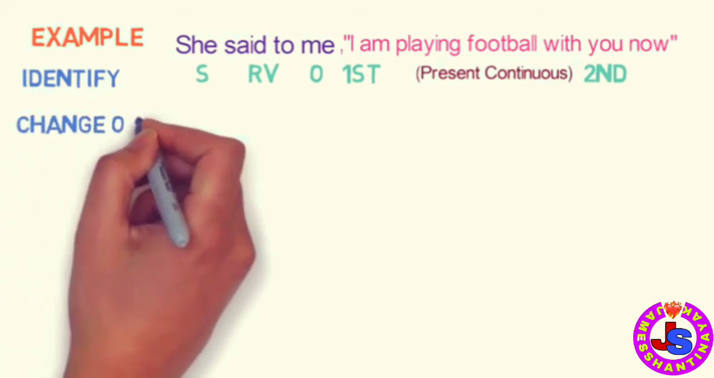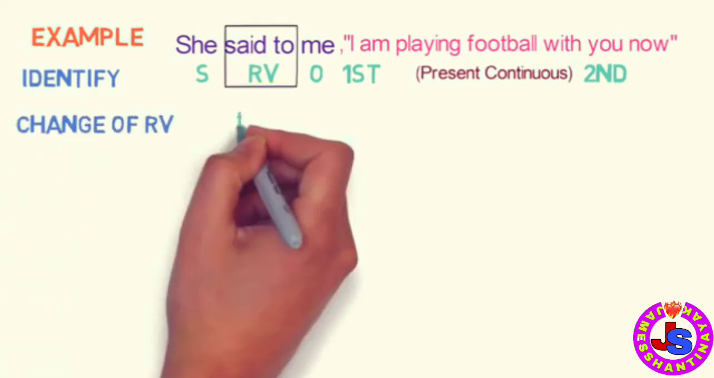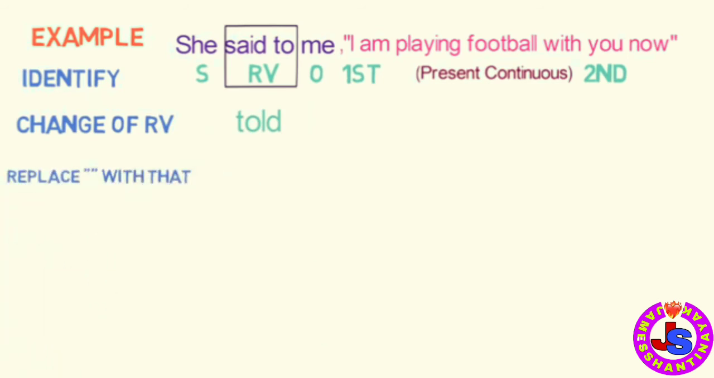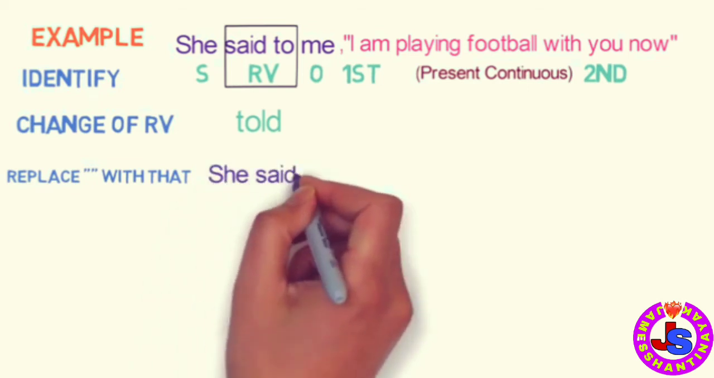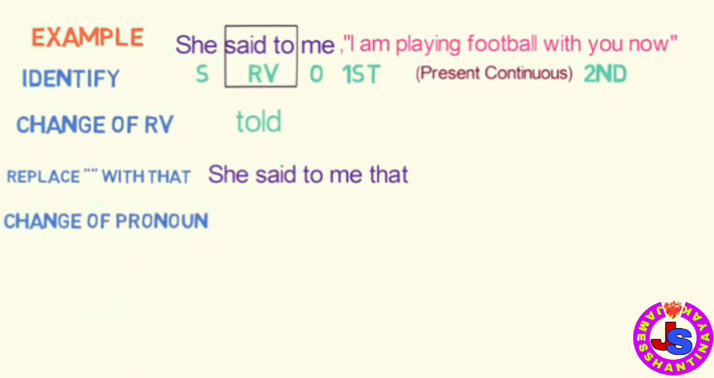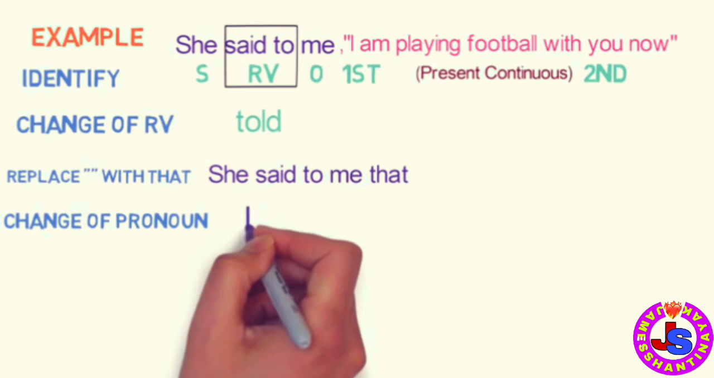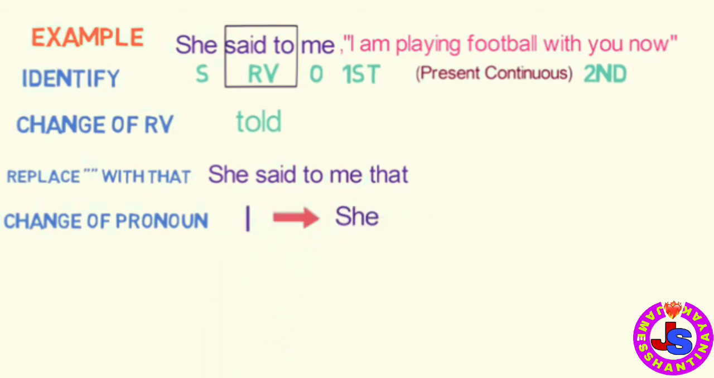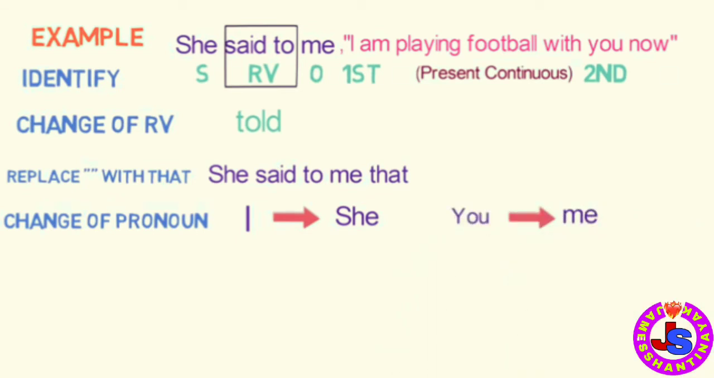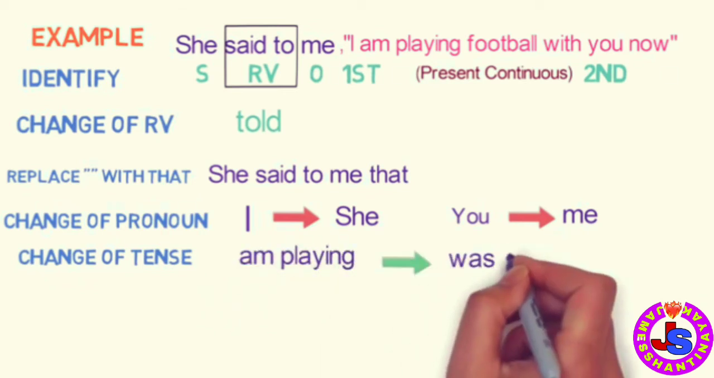Second step is the change of reporting verb. Said to will become told here. Third step is to replace inverted comma with that. So the sentence will become like this. She said to me that. Fourth step is change of pronoun. Here, I is first person, subject is she, so I will change to she. And you is the second person and object is me, so you will be converted to me. Fifth step is change of tense. Here the tense is in present continuous, so it gets converted to past continuous. In this case, am playing will be converted to was playing.